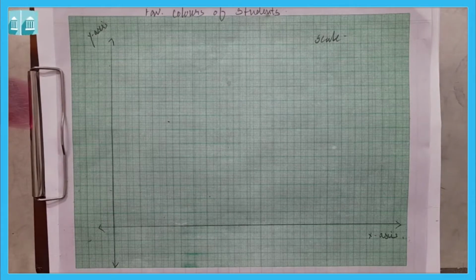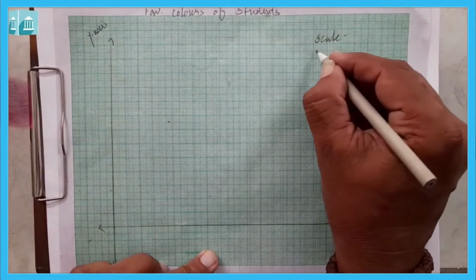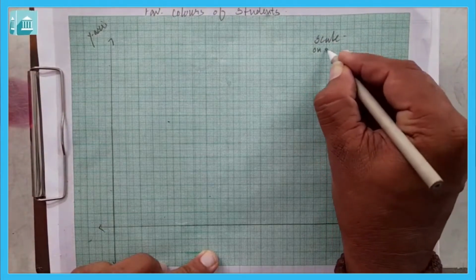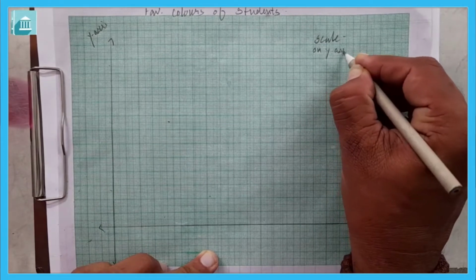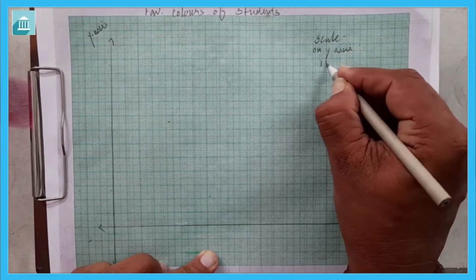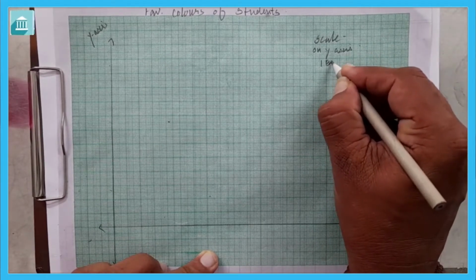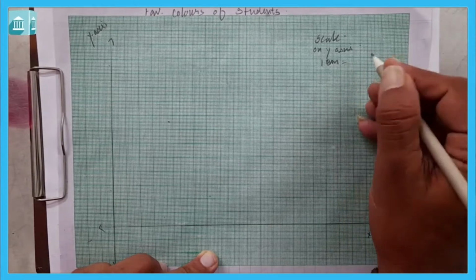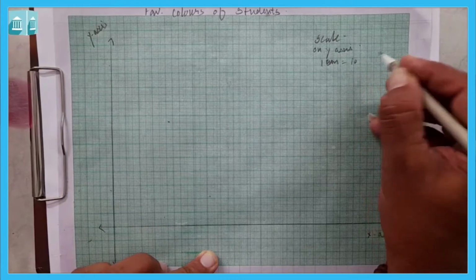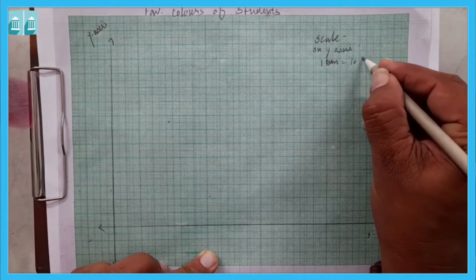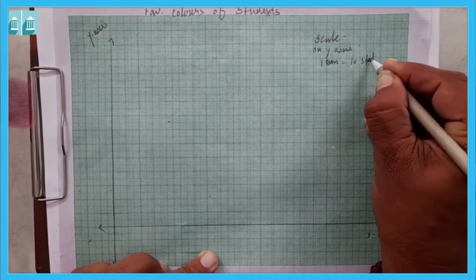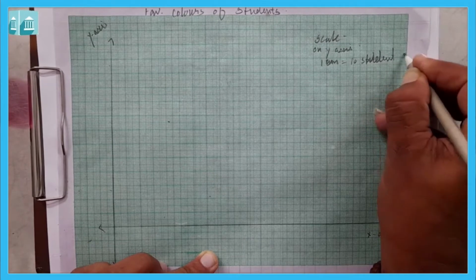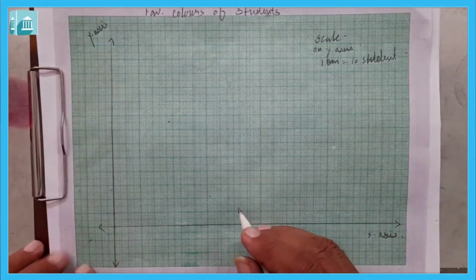So, we can write the scale on the y-axis: 1 centimeter is equal to 10 students. 1 centimeter is equal to 10 students, means here we have chosen according to the data.